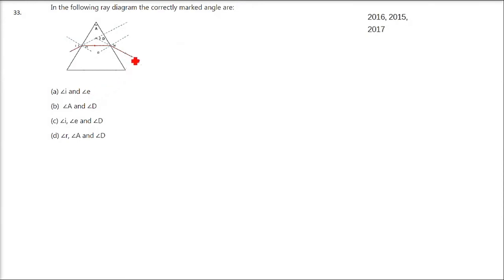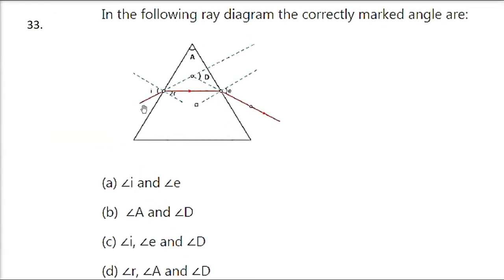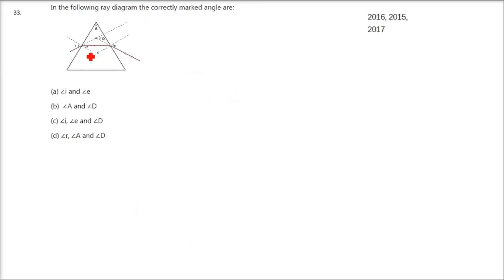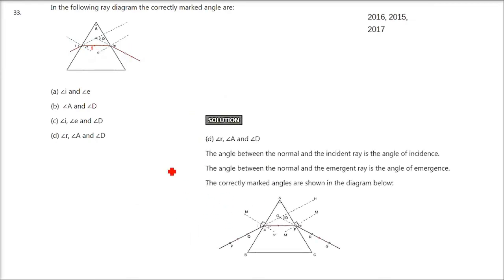In the following ray diagram, which is the correctly marked angle R? So what all angles are there? Let us see. So this is I, the incidence, this is the emergence, this is D, which is the deviation angle, and this is the R, this is the R. So let us see what it is.